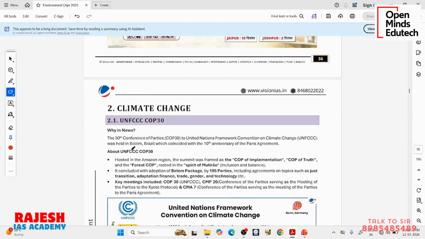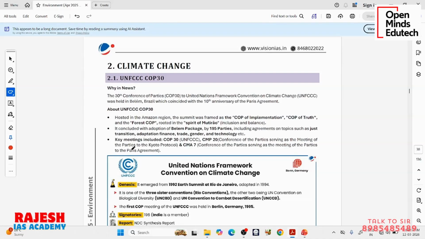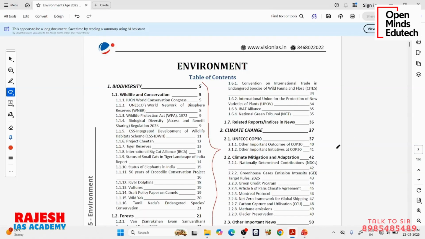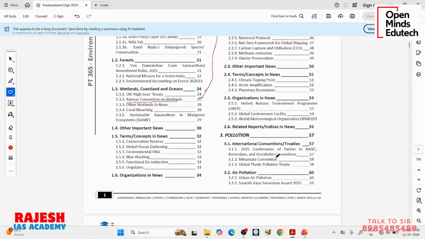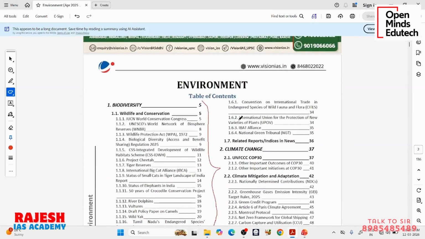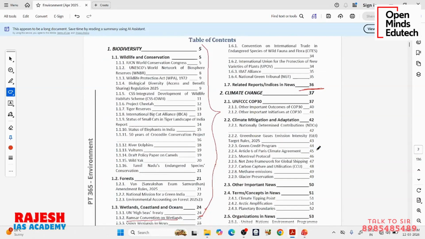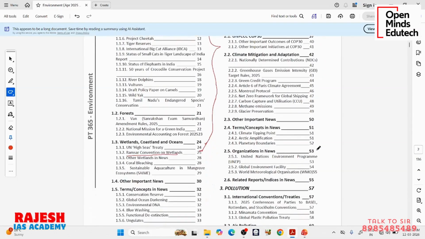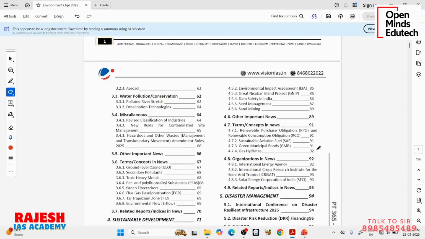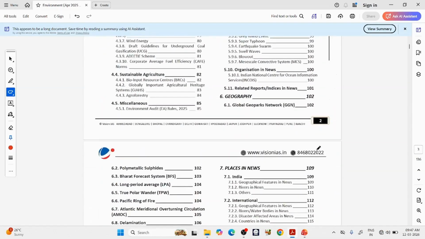So we have completed this biodiversity section, which is the most difficult one, most boring one actually. Now we have moved on to the climate change part, which would be very interesting. From now on, classes will move a bit faster. We have finished the total biodiversity section. Let us start from climate change in our next class. From here we will move very fast: climate change, pollution, sustainable development, etc.